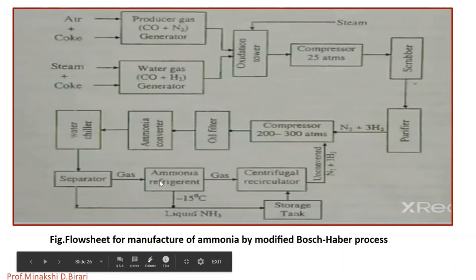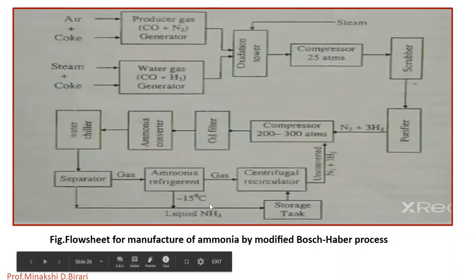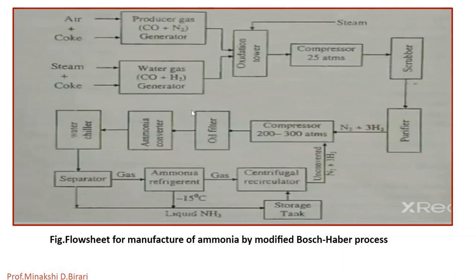So N2 and H2, whenever subjected to ammonia refrigerant at minus 15 degrees Celsius, we get the formation of ammonia in liquid form, and that liquid ammonia will be collected in a storage tank. So it is the flow sheet for manufacture of ammonia by the modified Bosch-Haber process. So we have studied in detail the manufacturing of ammonia by the modified Bosch-Haber process with the help of such a type of flow sheet diagram.